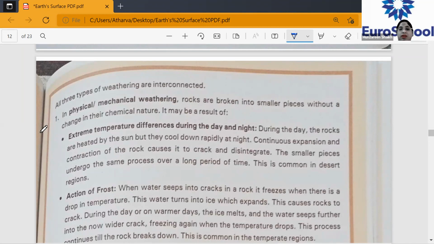So what happens in physical weathering? Please underline: the rocks are broken into smaller pieces. But there is no change in their chemical nature. The chemical nature remains the same. It's just that they are broken down into smaller pieces. Can you please underline this? Clear? What is physical weathering? Who will tell me?